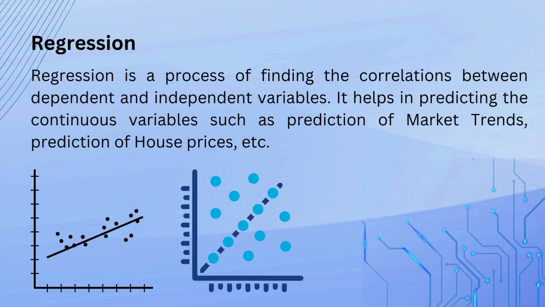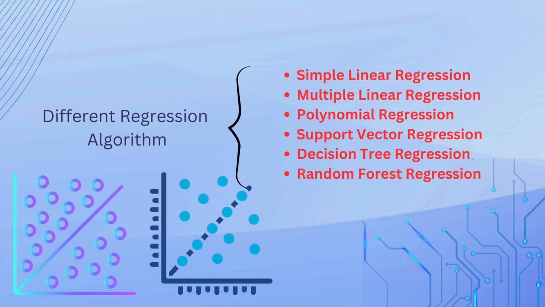Regression helps in predicting continuous values, such as prediction of market trends, prediction of house price, etc. These kinds of problems we can solve using regression. Here are some different regression algorithms which we can learn: simple linear regression, multiple regression, polynomial regression, support vector regression, decision tree regression, and random forest regression. I already made one video on linear regression, how to implement linear regression using Python. If you want to learn that, you can go and check out that video.